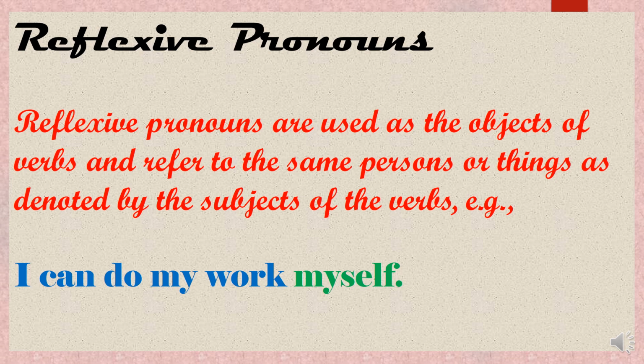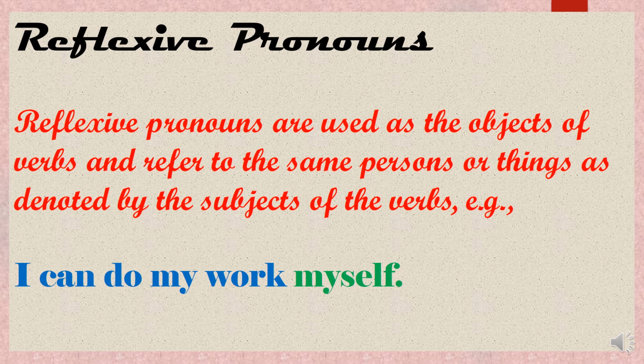So reflexive pronouns are used as the objects. I have already told you what the subject and objects of the sentence are. The subject is the one doing some action, and the object is the receiver of that action. So the reflexive pronouns are the objects.